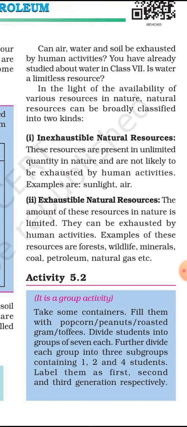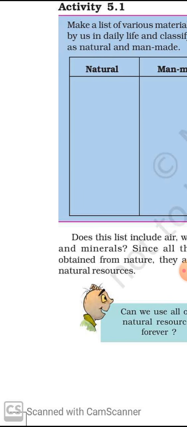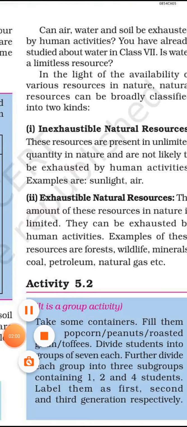It is a group activity. As you are in a lockdown, you can't do it, but we can imagine it by separating. First, you take some roasted gram. After that, you divide the students into groups of 7. For example, 3 groups are there, each group containing 7 members. In each group of 7 members, you divide them as 1 in one group, 2 in another group, and 4 in another group. Now the total is 7.